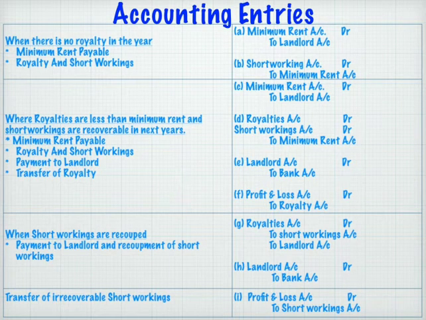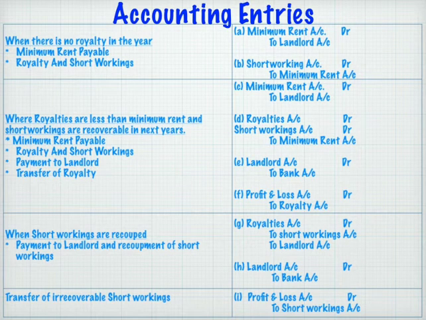Firstly, when there is no royalty in the year, then minimum rent is payable. The entry for it is minimum rent account debit to landlord account. And when royalty and short working arises, the short working account debit to minimum rent account is the entry for it.